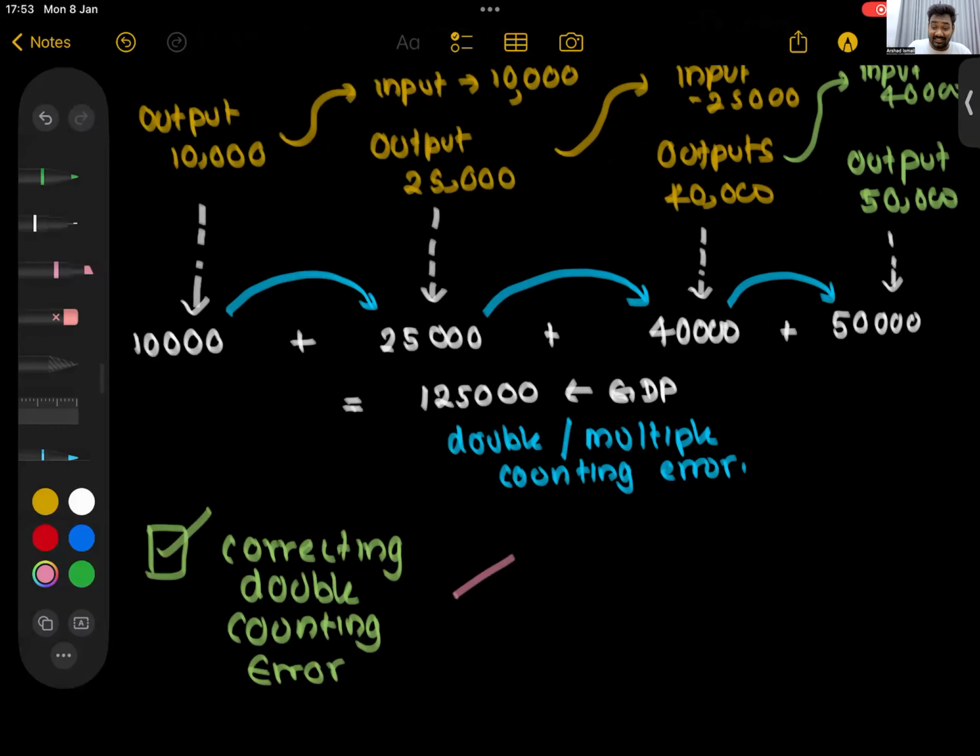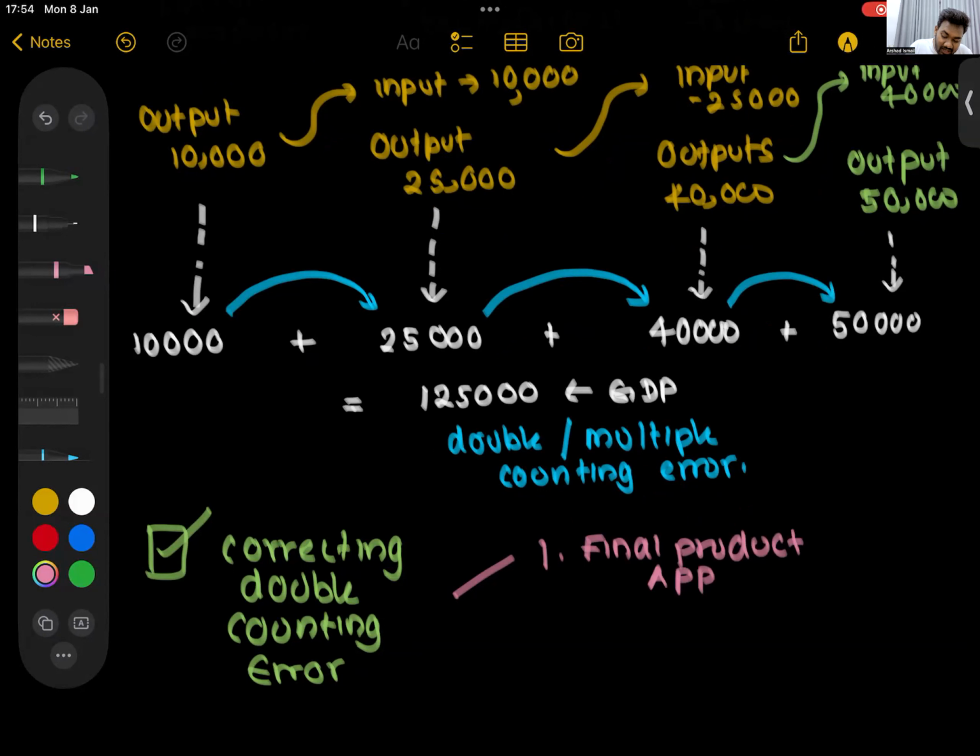The first way of correcting this is to forget everything else and only consider the final product. That is what you call the final product approach.